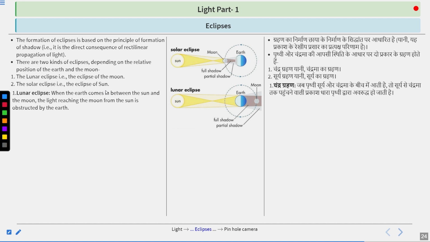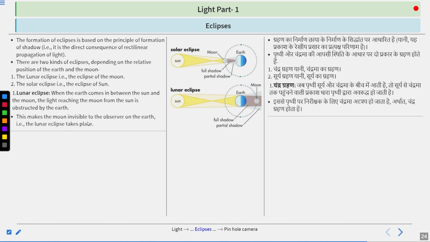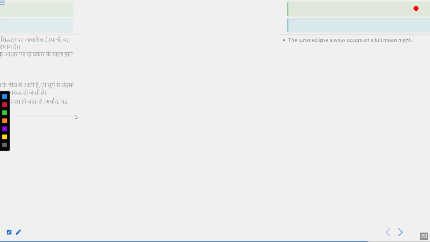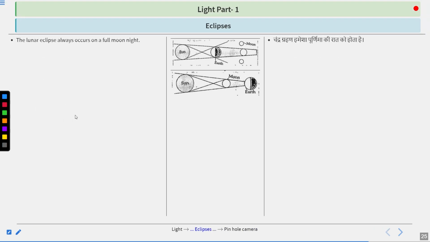For lunar eclipse, when the earth comes in between the sun and the moon, the light reaching the moon from the sun is obscured by the earth. Here you can see, this is moon, this is sun, earth is between them. So the light that was reaching the moon is getting obstructed. This makes the moon invisible to the observer on the earth. Therefore, lunar eclipse takes place because the moon is a non-luminous object.